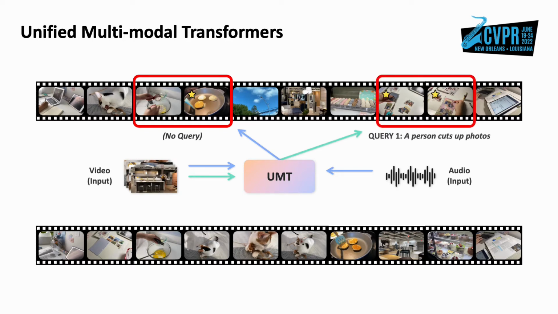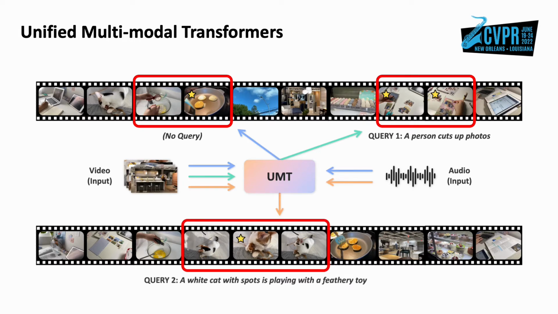When the audio is unavailable and a text query is provided, the model can also retrieve the most relevant moments and highlights. The orange arrows denote the full version of UMT, which takes visual audio information and text queries as inputs, and localizes all the moments while estimating each of the highlights accordingly.